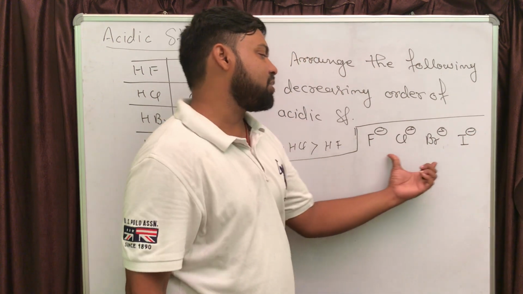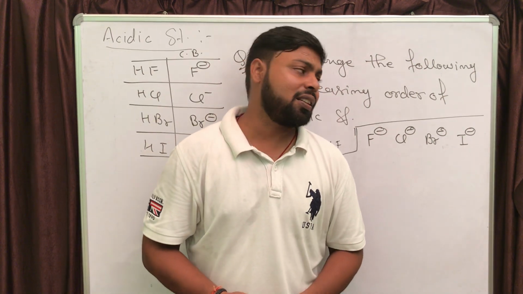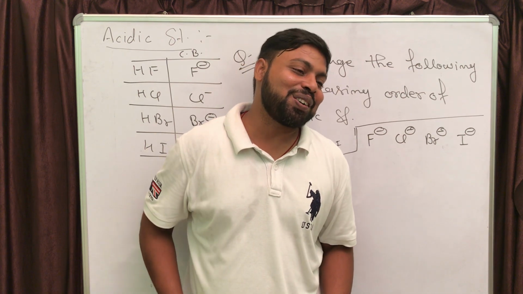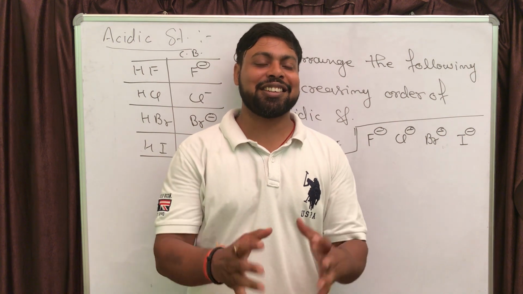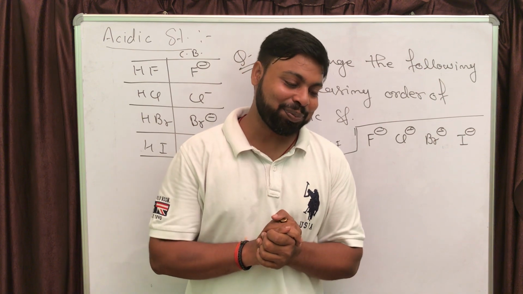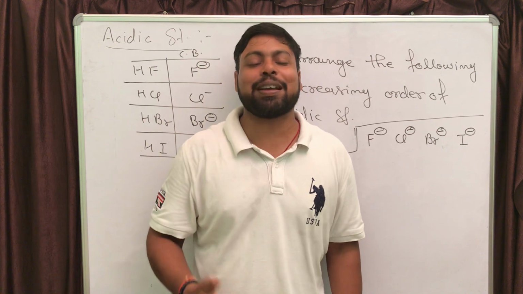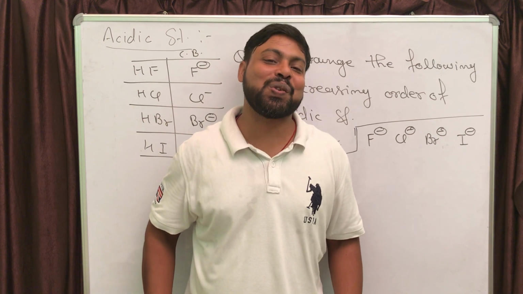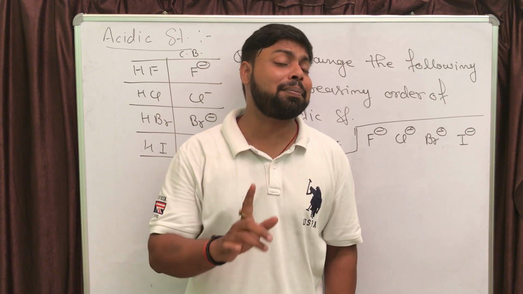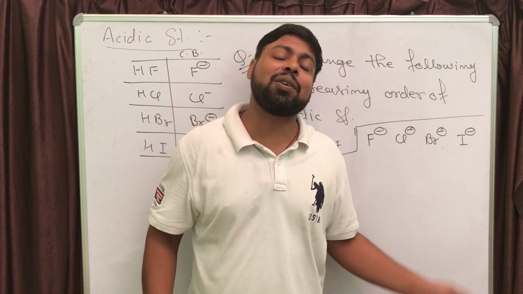If it is asked to arrange these four anions in decreasing order of stability, many of you are going to say that fluoride ion is more stable. That's wrong actually. There is a statement from which you are getting the wrong answer. The statement is that negative charge is going to be more stabilized on an electronegative atom. Remember, that statement is perfectly correct. But if you are going to use that statement here, you are going to get the wrong answer.